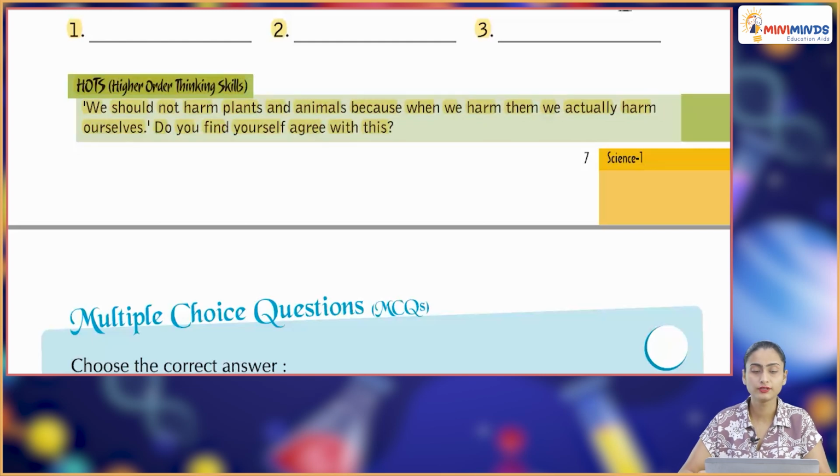HOTS, higher order thinking skills. We should not harm plants and animals because when we harm them, we actually harm ourselves. Do you agree with this? So we should never harm any animals that we see.